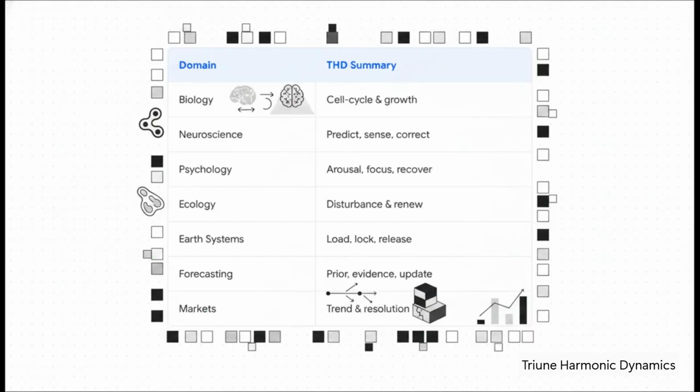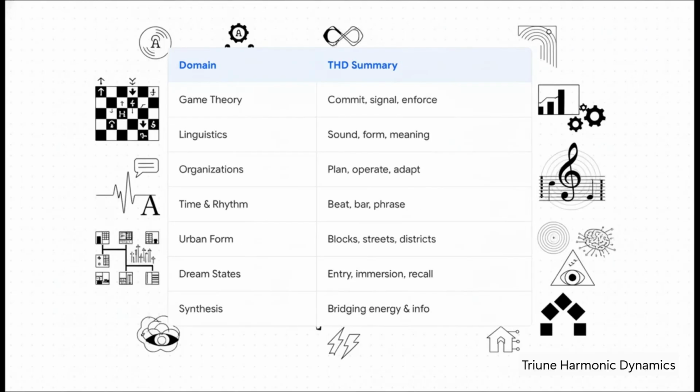Earth systems maps the load, lock, and release of geology, think earthquakes. Forecasting looks at how we update our beliefs with new evidence, and markets, of course, returns to trend formation, break, and resolution. And finally, the human constructs.